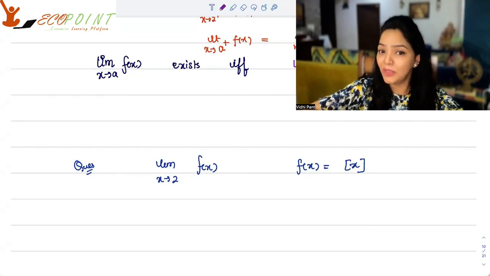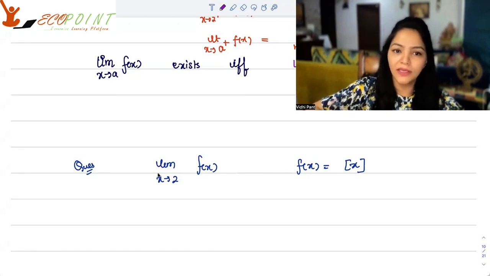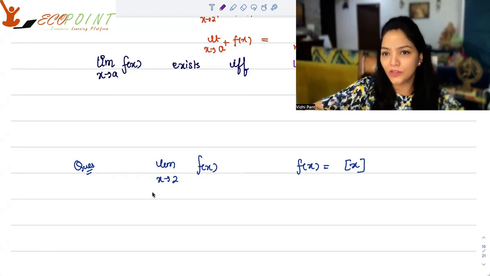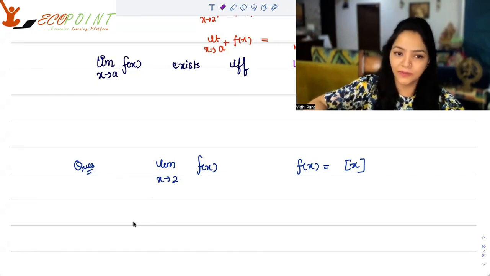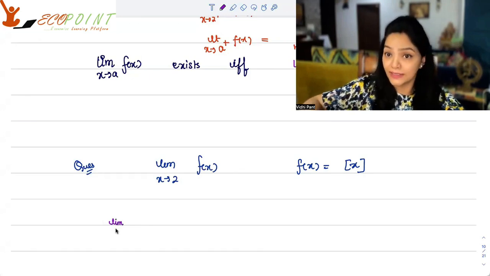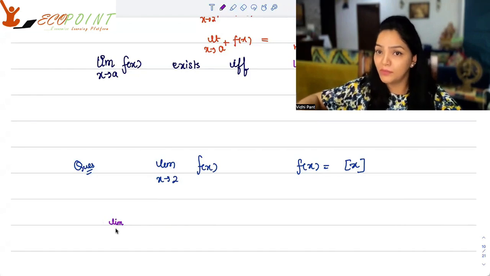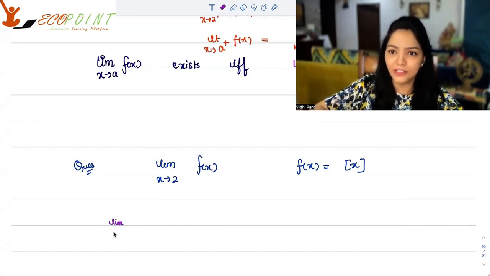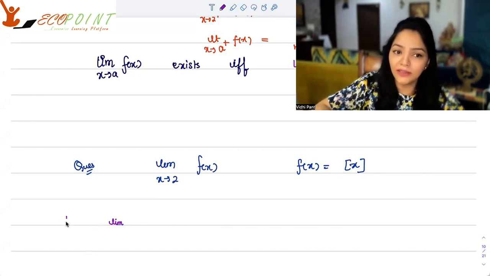With respect to limits, the function that we just spoke of previously, the greatest integer function, is a very important function to foresee. So let's find out the limit as x tends to 2 of this function, greatest integer x. For us to be able to say that the limit exists and it is whatever number comes out, I need to look for the left-hand limit and the right-hand limit.